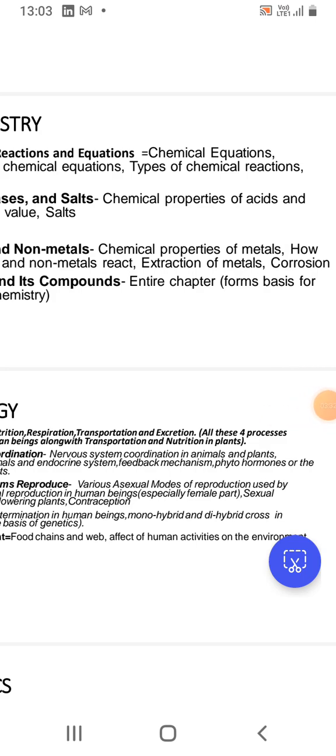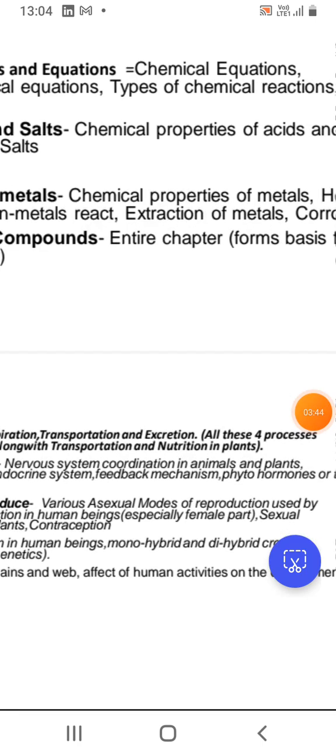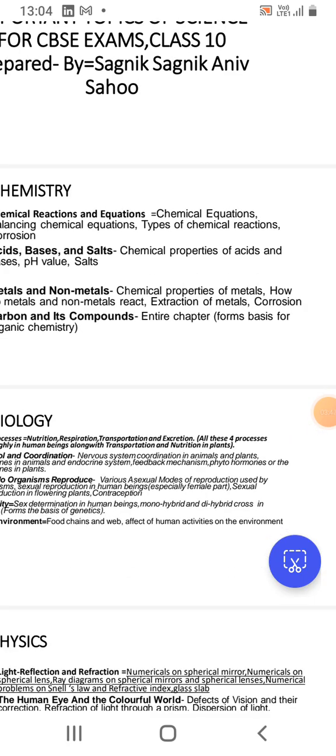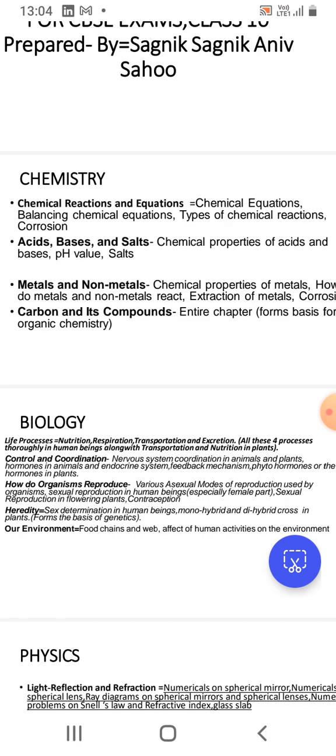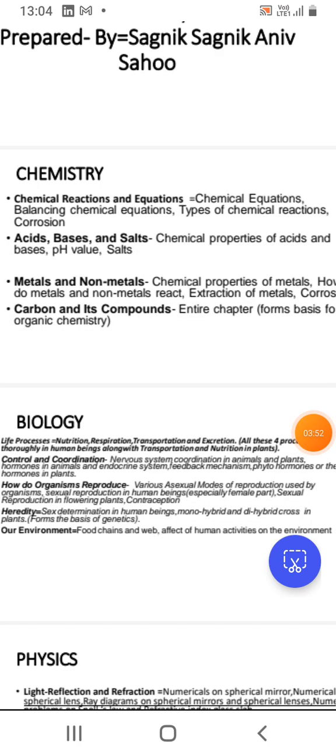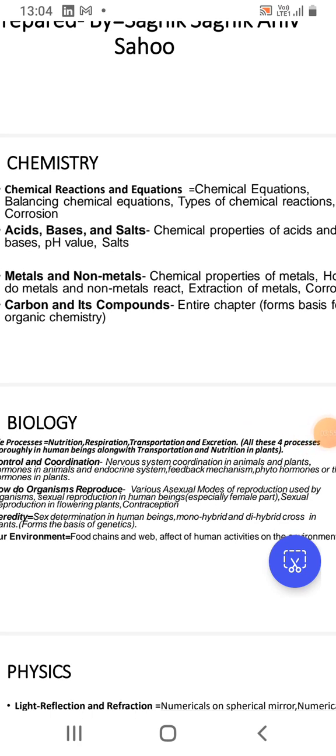It is given in detail, like the example of insulin and glucagon is also given in the chapter. In the NCERT textbook, insulin and glucagon are given as an example in the feedback mechanism, which is very important. Then the phytohormones or the hormones in plants, and functions of various plant hormones.